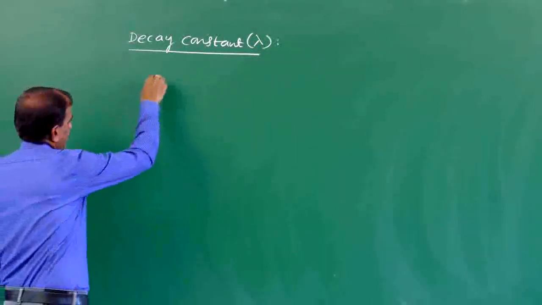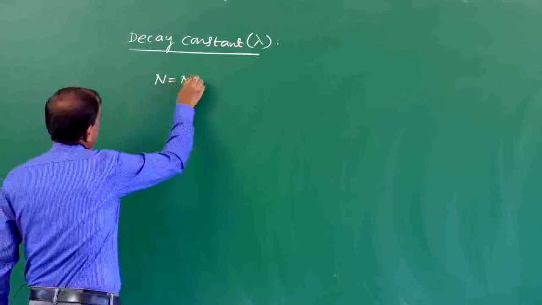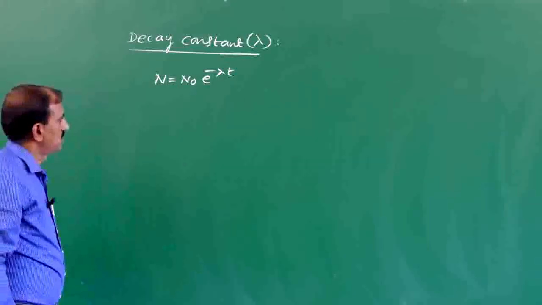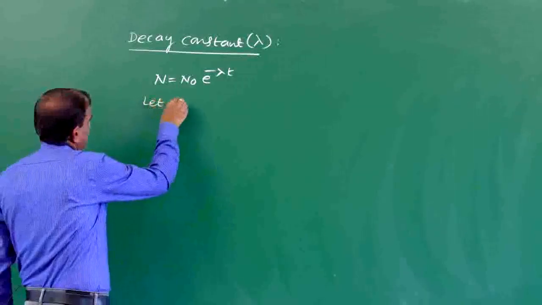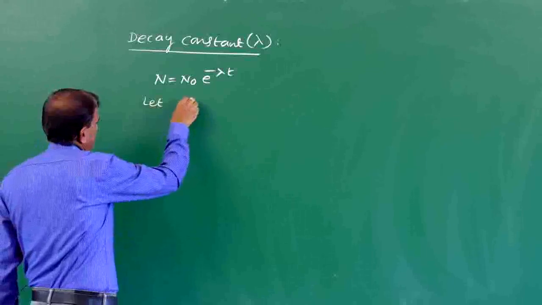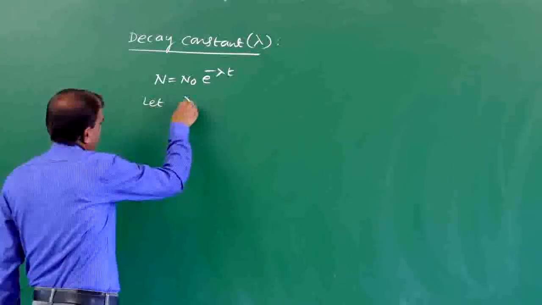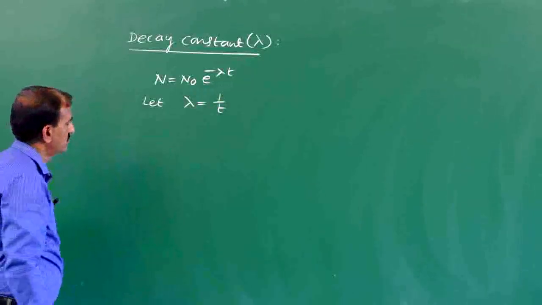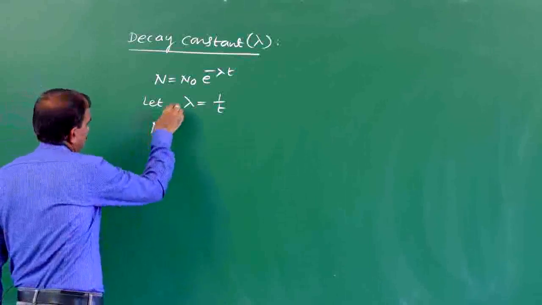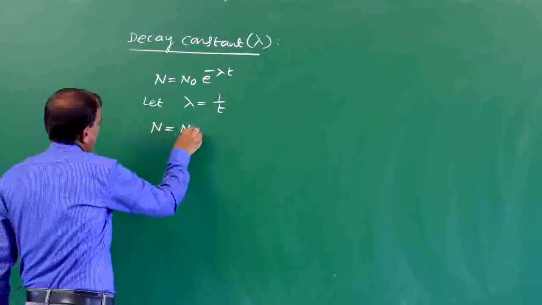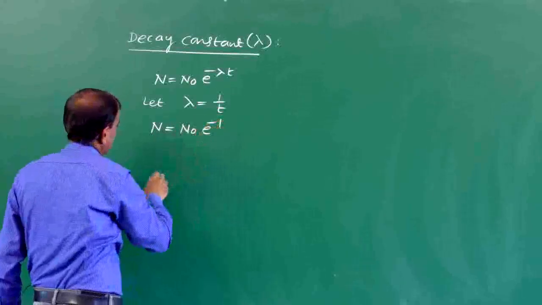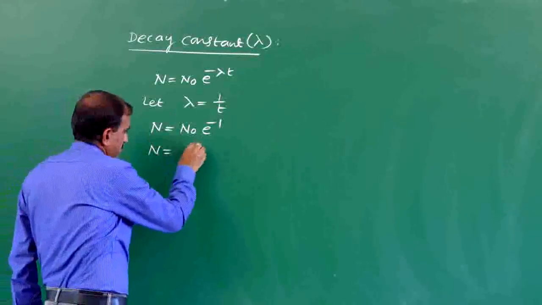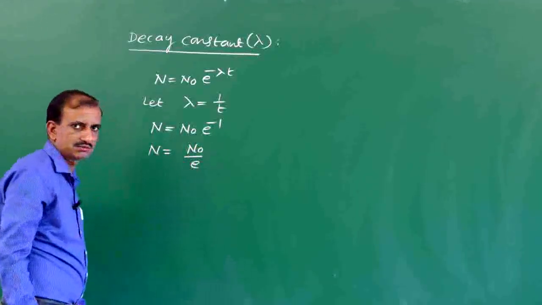In the equation N equals N naught into e to the power minus lambda into t, let t equal to 1 over lambda. Then the equation becomes N equals N naught into e to the power minus 1, or N equals N naught by e.